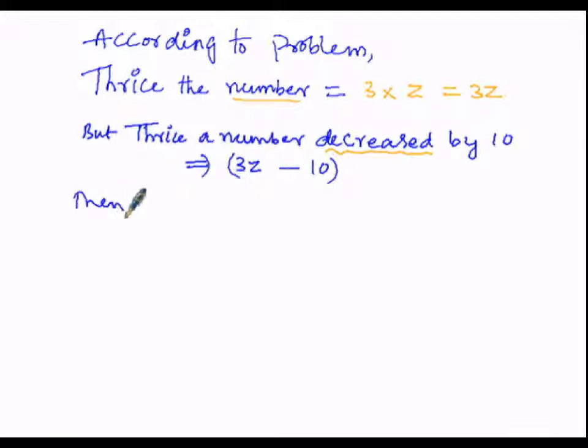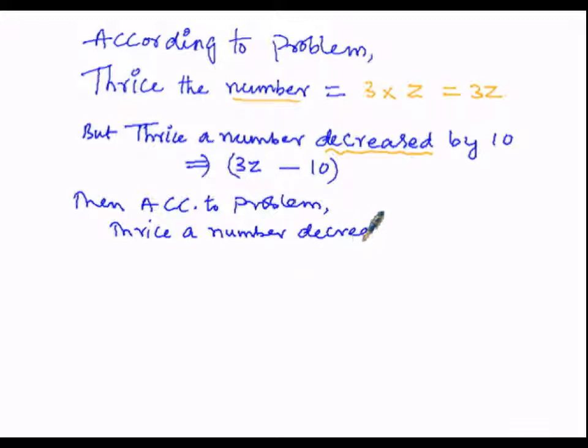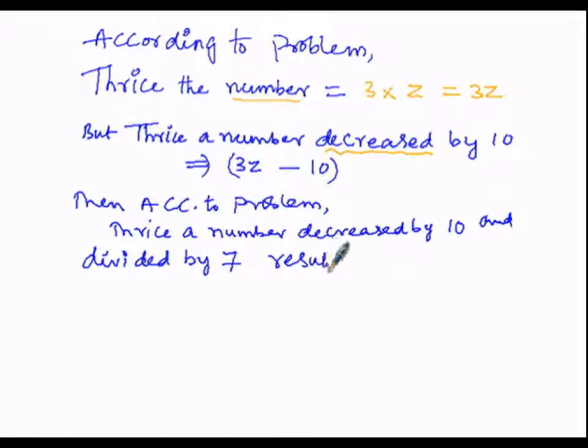Then according to problem, thrice a number decreased by 10 and divided by 7 results 52.